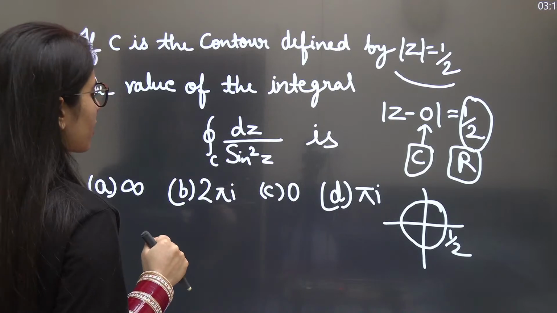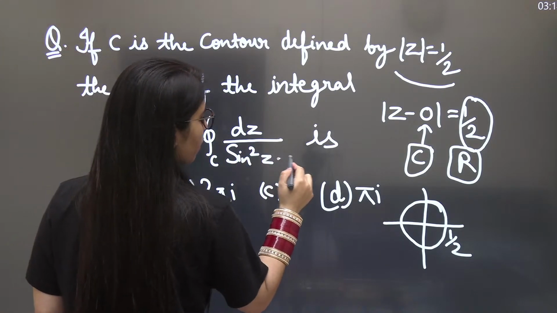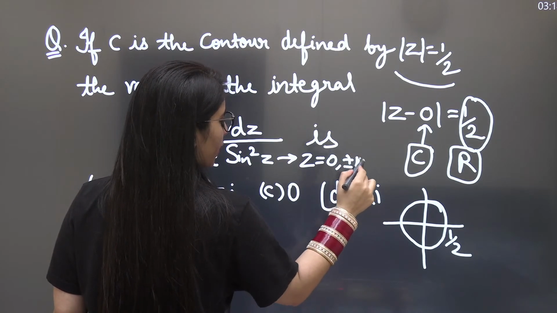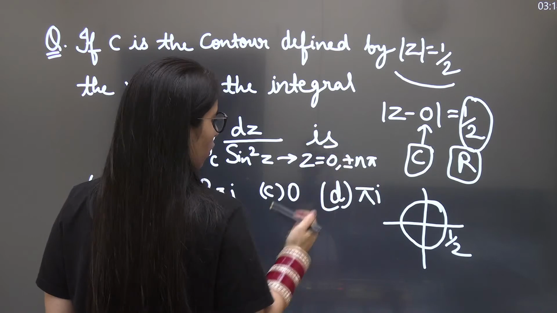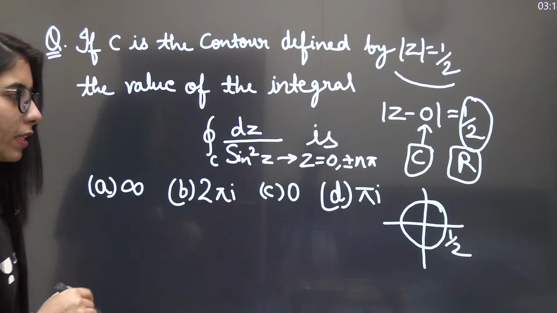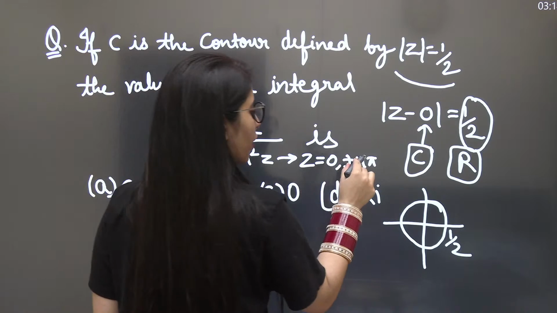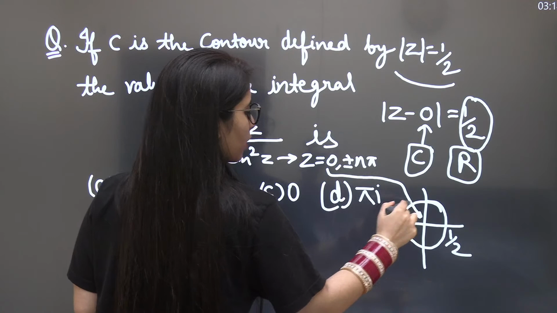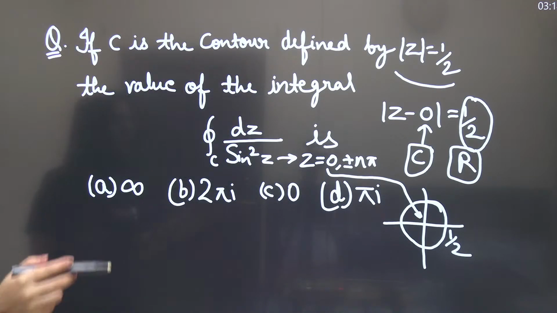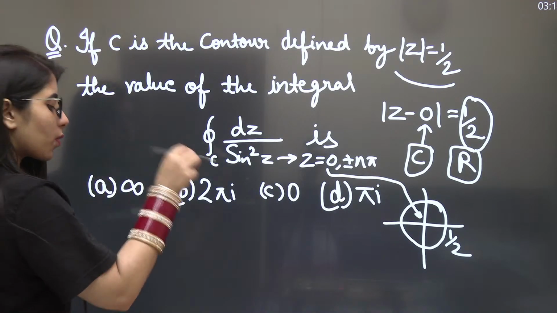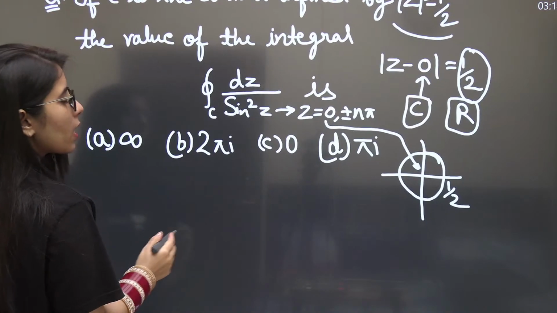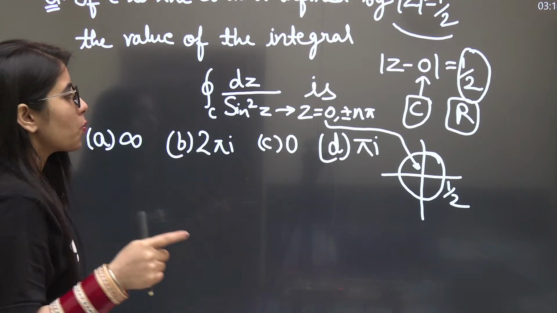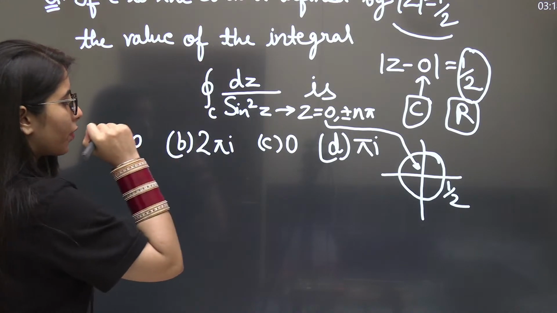Next, when you equate sine z with 0, you will get the values of z as 0, and then plus minus n pi for n equal to 1, 2, 3 and so on. But we can see pi is 3.14, which will not lie within this circle. So only 0 is going to lie within this circle, which means we are going to have just one pole existing within the given circle, corresponding to the given function, which will lie within the given contour.